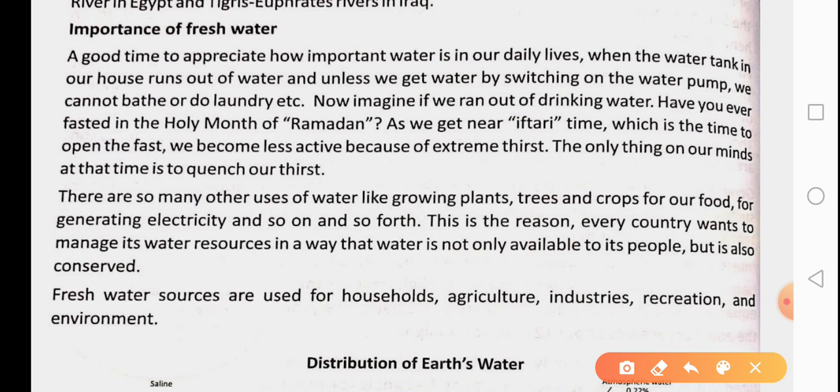Imagine living a day without water in your water tank. Life would get very difficult. You wouldn't be able to wash yourself. You wouldn't be able to do any home tasks. We need water for all these things.